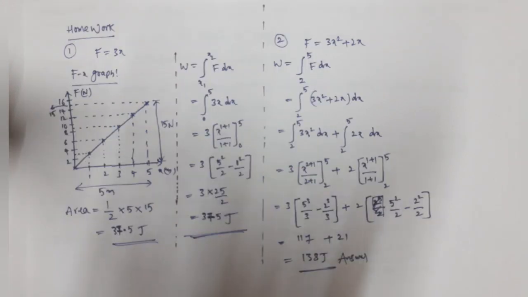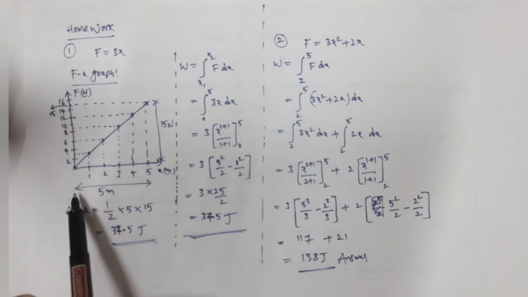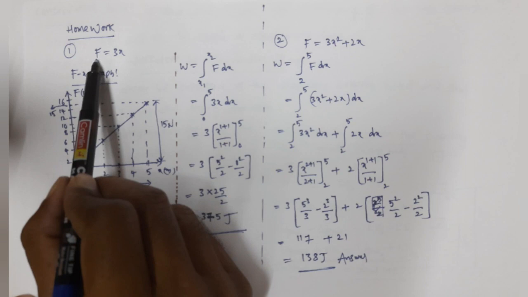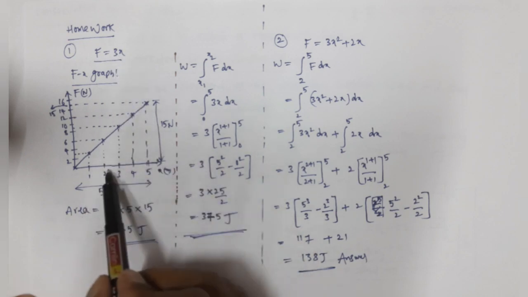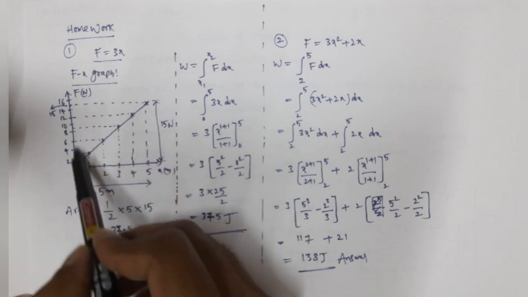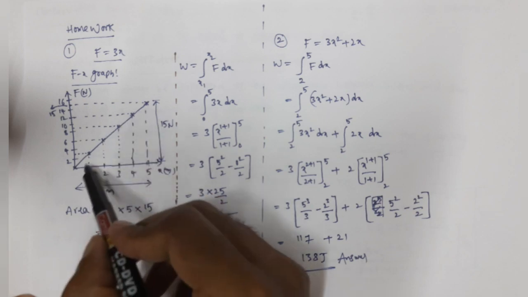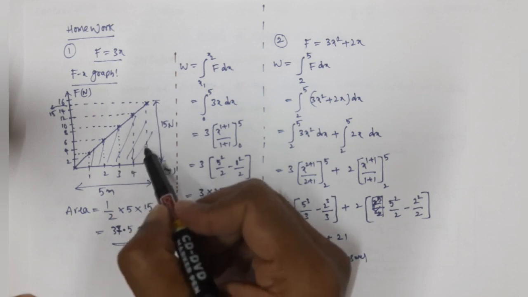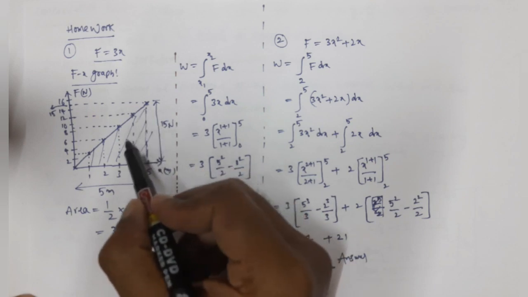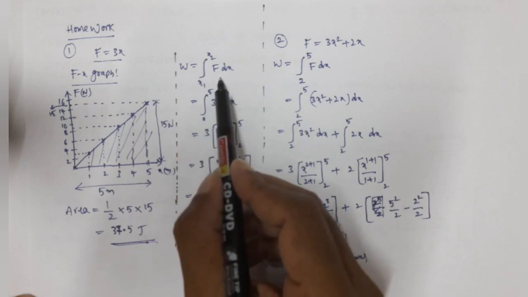Yes, this is the solution of the first problem. So force as a function of position is given like this. From the graph, first we take the graph by substituting x values, and then we get force values on the y-axis. So we get points here, here, here and here and so on. Now we add all the points. Now we find the area. When we find the area, we get 37.5, and we are doing integration.